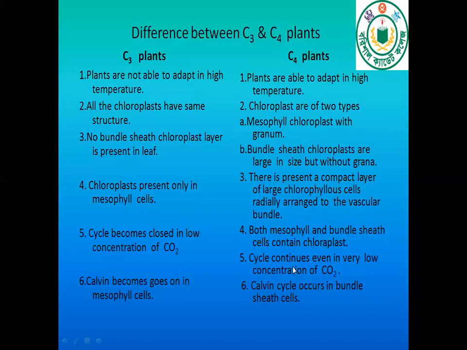In C4 plants, photosynthesis continues even in very low concentration of carbon dioxide, but in C3 plants, the cycle becomes closed in low concentration of carbon dioxide. In C3 plants, the Calvin cycle goes on in mesophyll cells, but in C4 plants, the Calvin cycle occurs in bundle sheath cells.